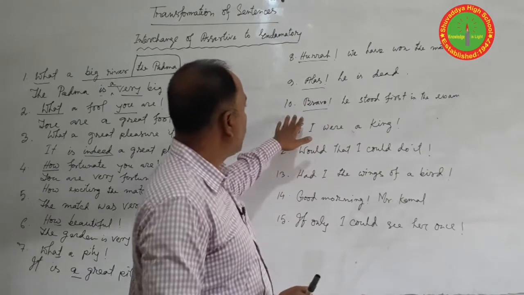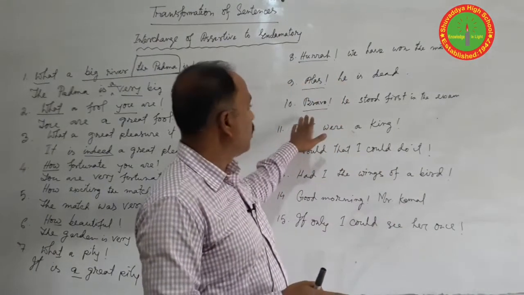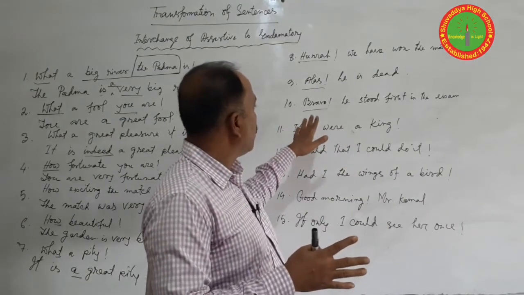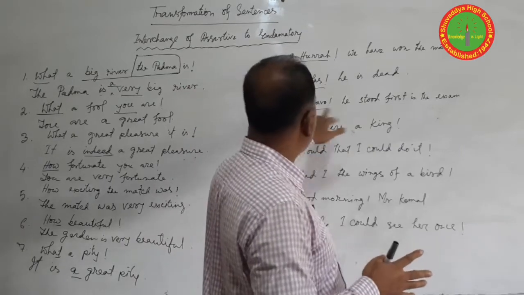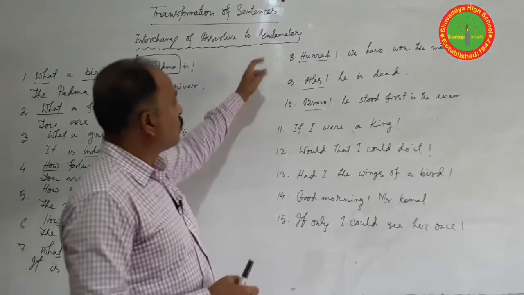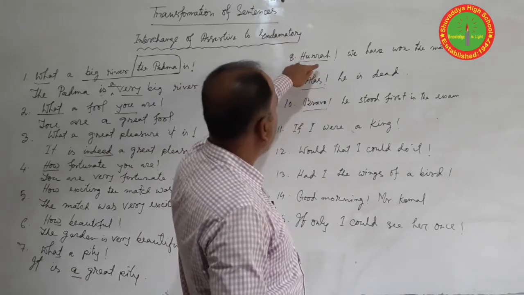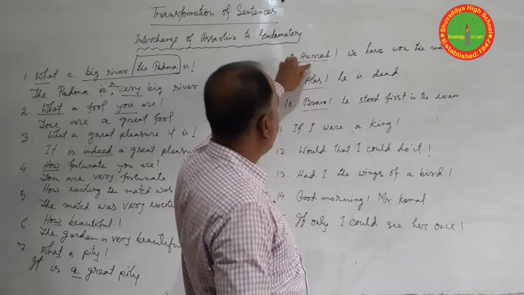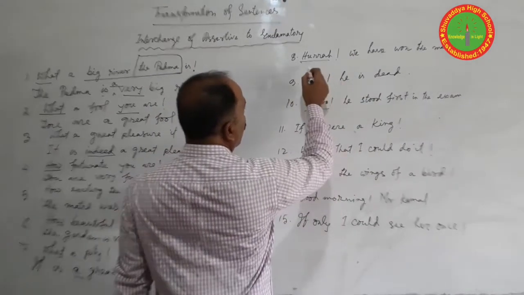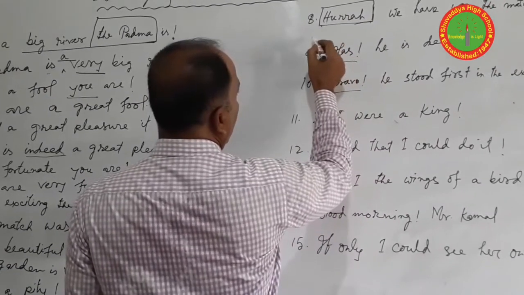And for bravo, we can use it is a matter of praise, or it is a matter of delight. Okay. So if you find the interjection hurrah in your sentence, then we have to change the sentence into an assertive one. For hurrah we can use it is a matter of joy.